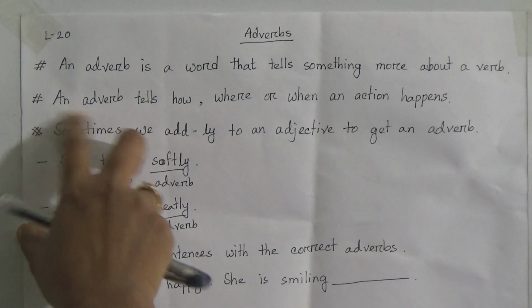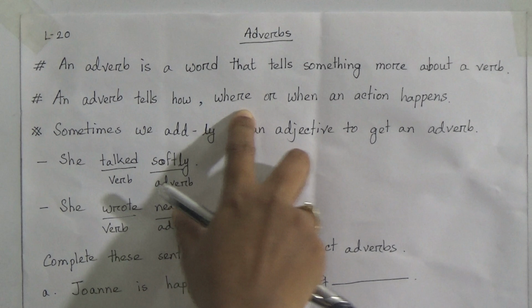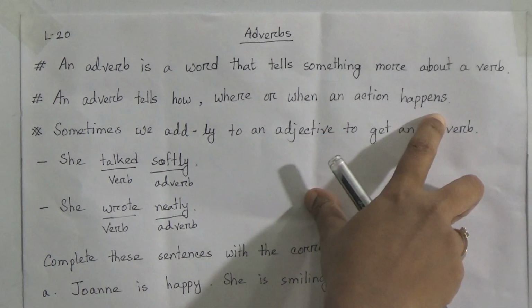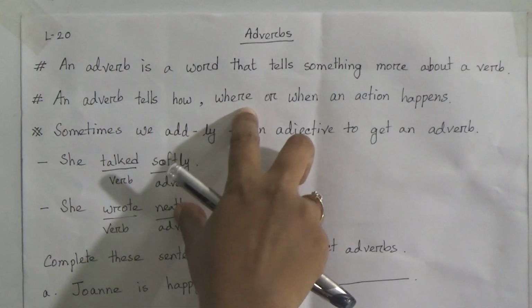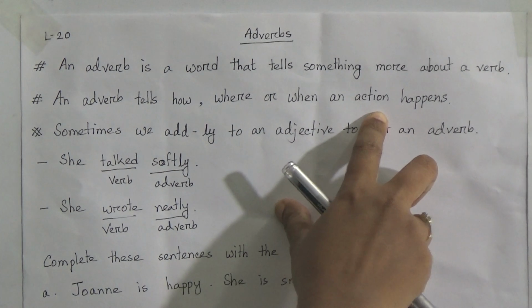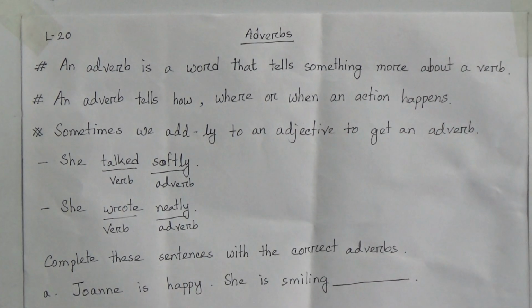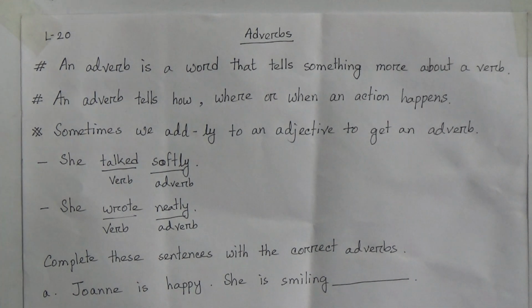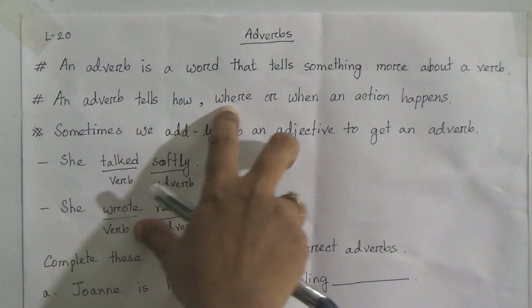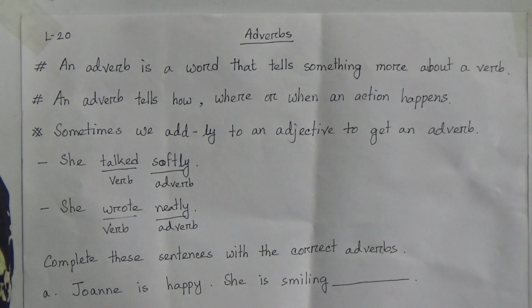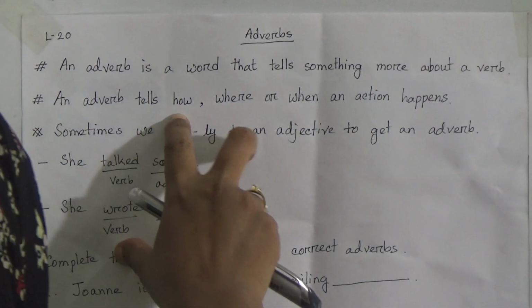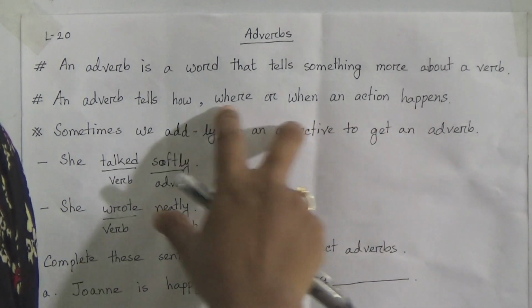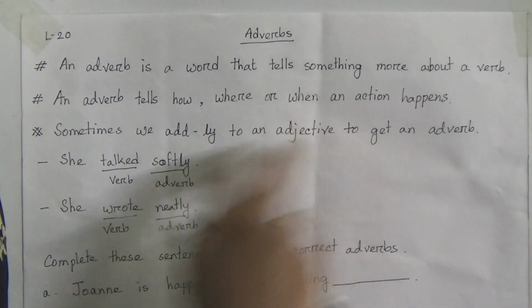Then an adverb tells how, where and when an action happens. Again I am telling, an adverb tells how, where and when an action happens. That means from an adverb we can know how and where, when an action does its work. An adverb describes the action words, how it works and where it works and when.